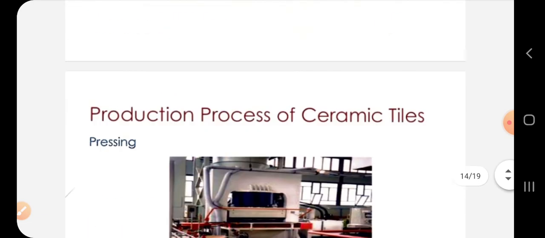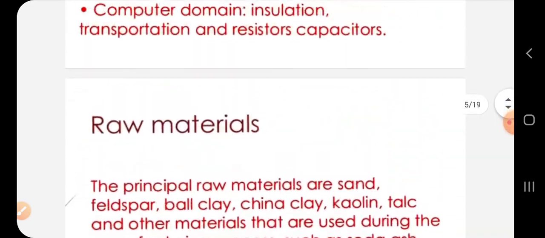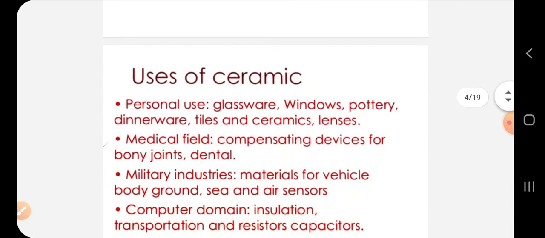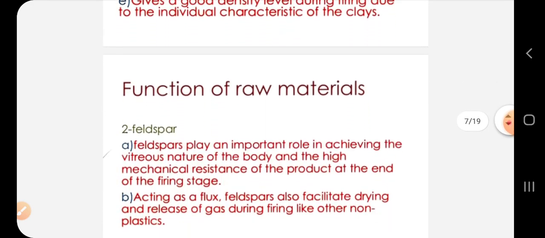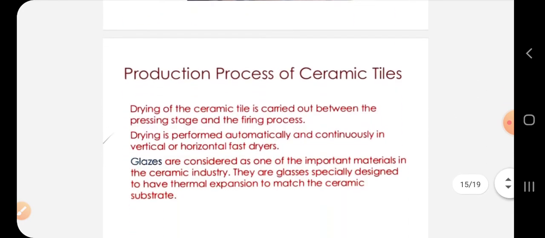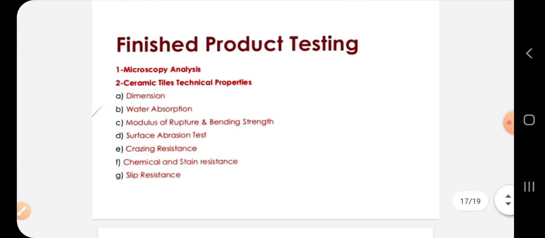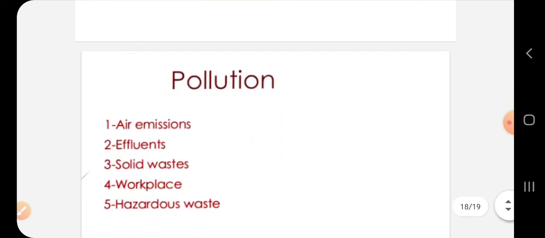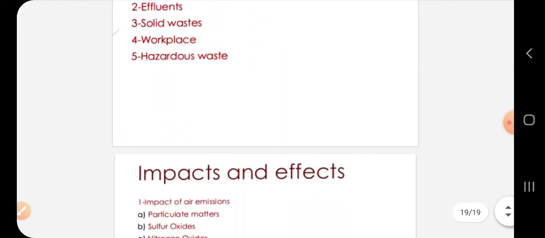So this was an introduction to the ceramic industry. We saw its applications, its properties, the raw materials that we are using, then its manufacturing processes, its testing, what tests are to be done to maintain the quality, and its after effects.